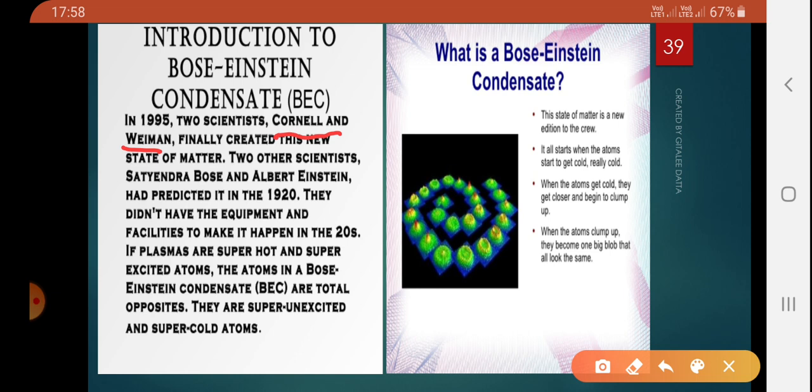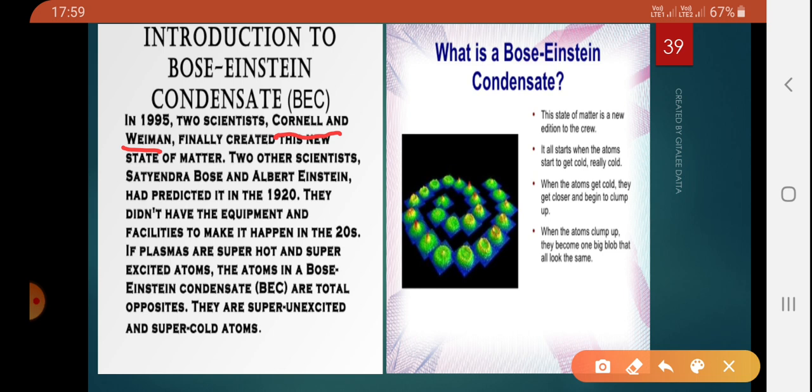But in 1995, the scientists Cornell, Catley and Wieman of USA cooled a gas of extremely low density to super low temperatures. Now see, plasmas are super hot, made of free electrons and ions, because they are present inside the star. Just the opposite of plasma here is BEC. So these are totally opposite. They are super unexcited and super cold atoms.